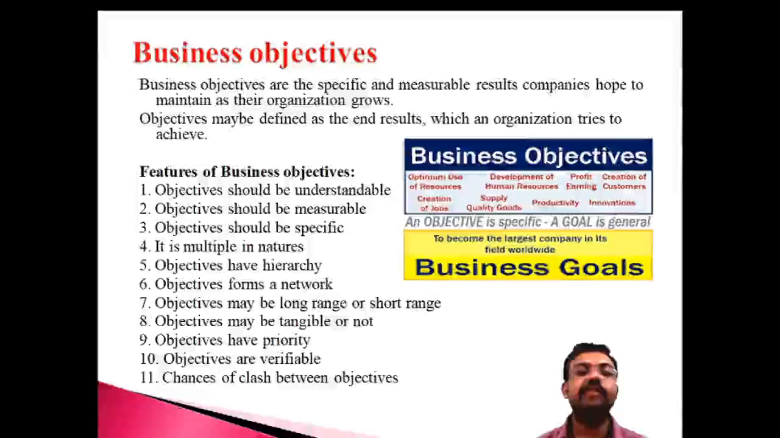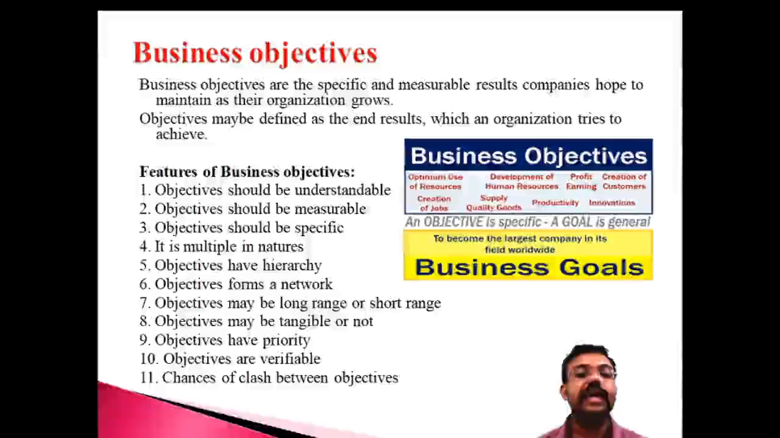Objectives are verifiable for the common person and the internal auditor. That is another important characteristic. Objectives are verifiable, and there is a chance of clash. As a good manager or expert, always try to avoid a clash between the objectives. There's a possibility of a clash between the objectives. These are the important characteristics of the objectives.